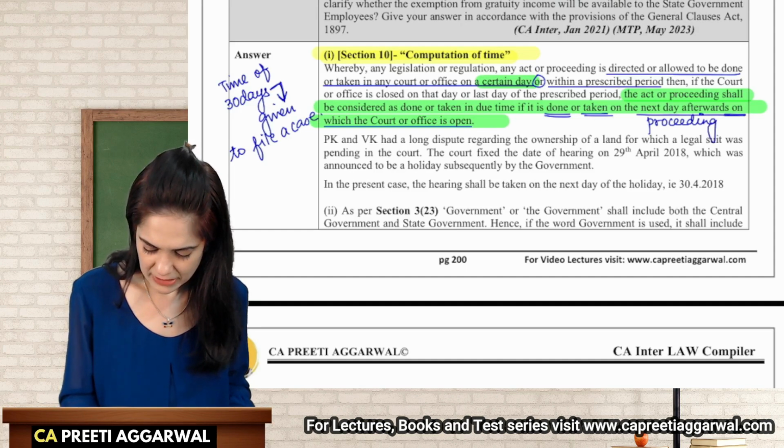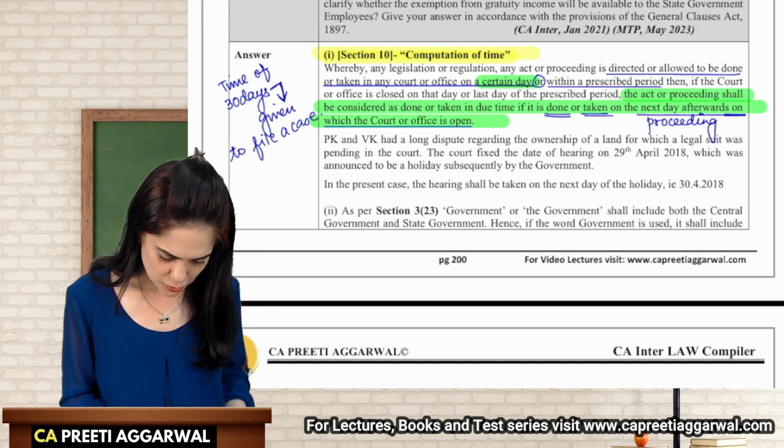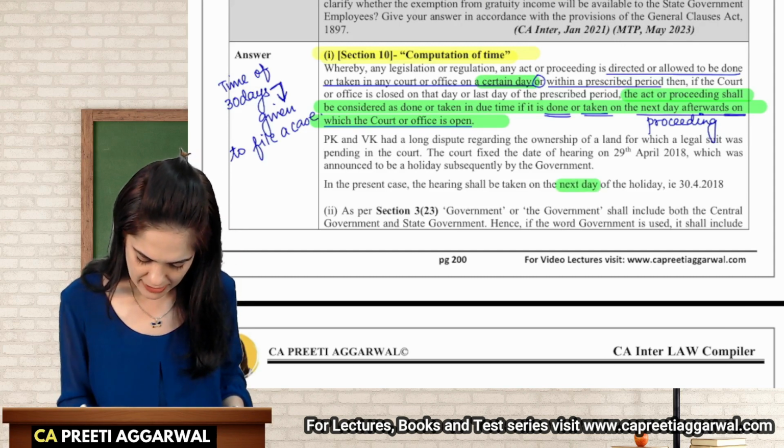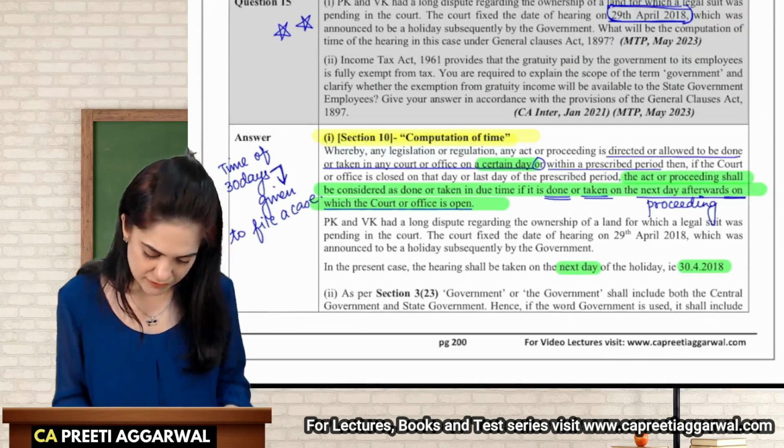So here we can ask them to take it up on the next day, that is 30th of April.